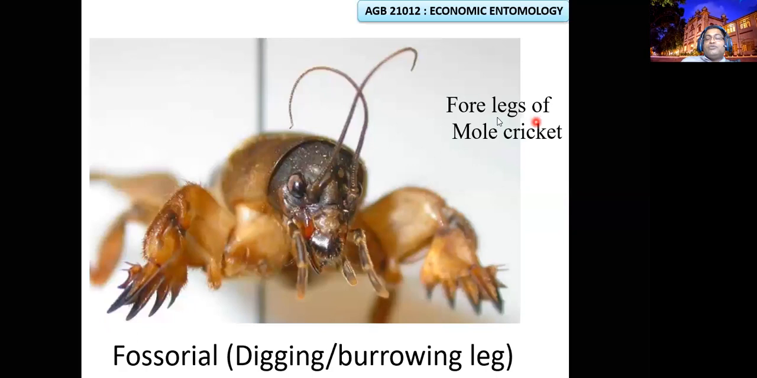Fossorial means digging leg. The foreleg of the mole cricket is a rake-like structure. The tibia is modified into a rake for digging or burrowing legs. Sometimes we call it the burrowing legs of the mole cricket.